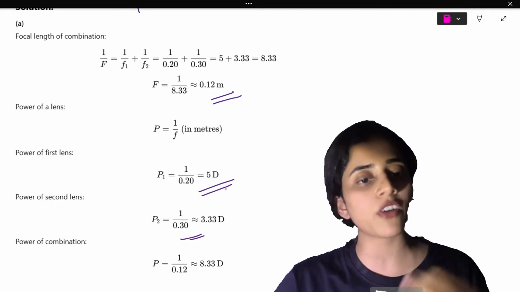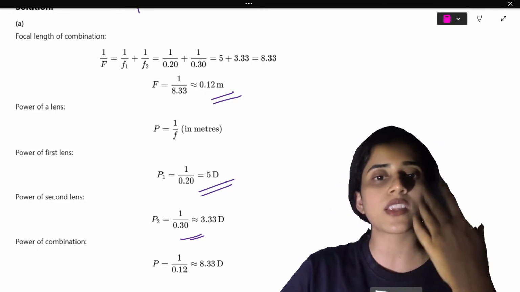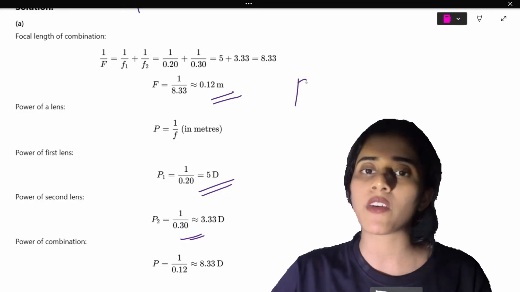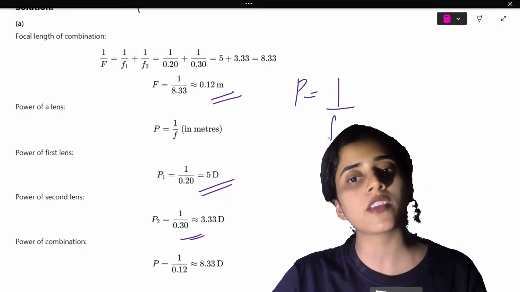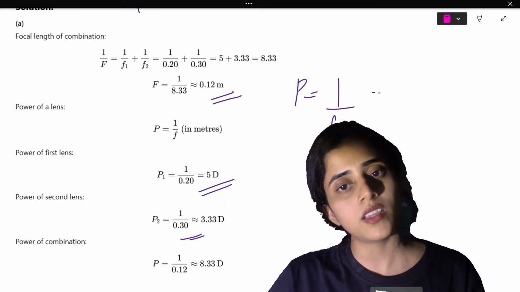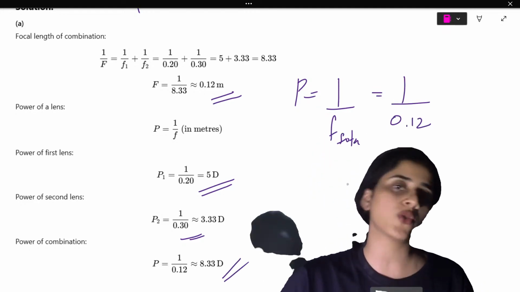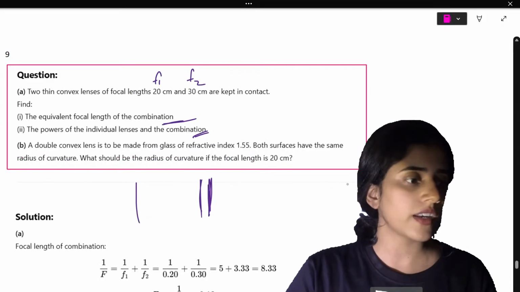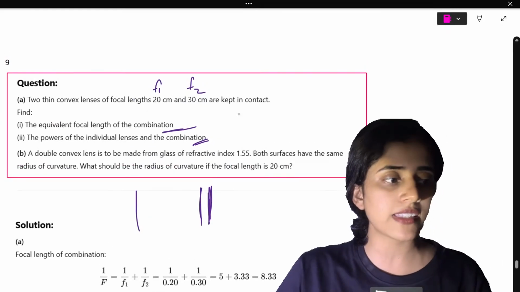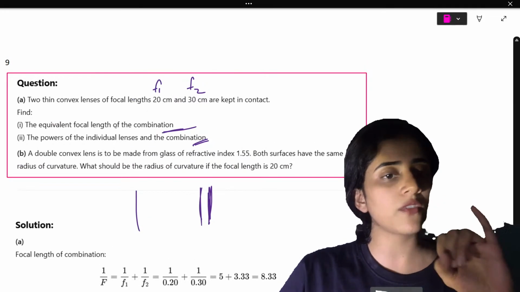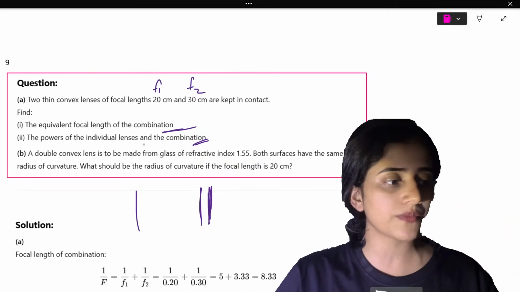So what will the power of the combination be? Power of the combination will be 1 by F total, which is 1 by 0.12. Now I have solved 3 parts. Equivalent focal length and power are solved.